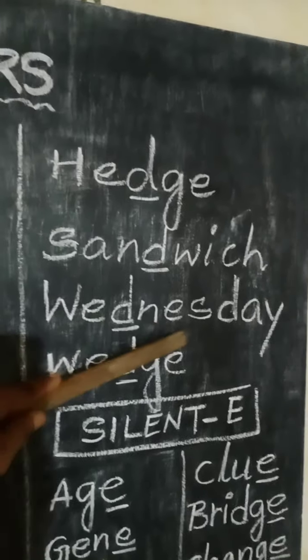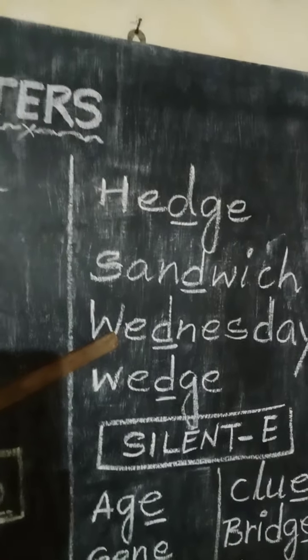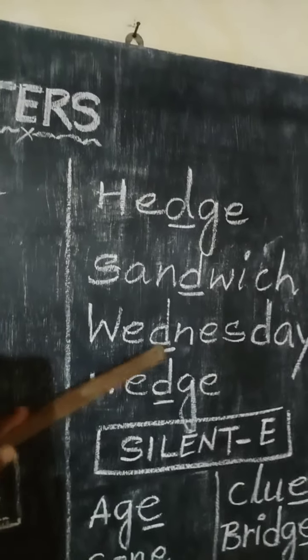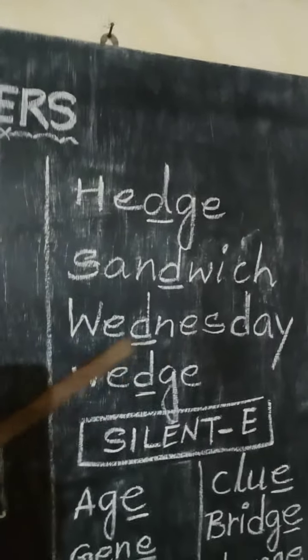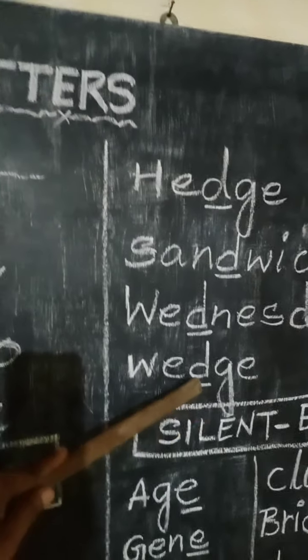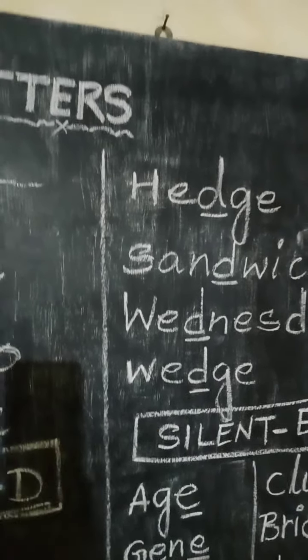So that is the wrong pronunciation. The real pronunciation is Wednesday. The D remains silent here. Wednesday. Thus wedge. Here too, the underlined letter D remains silent.